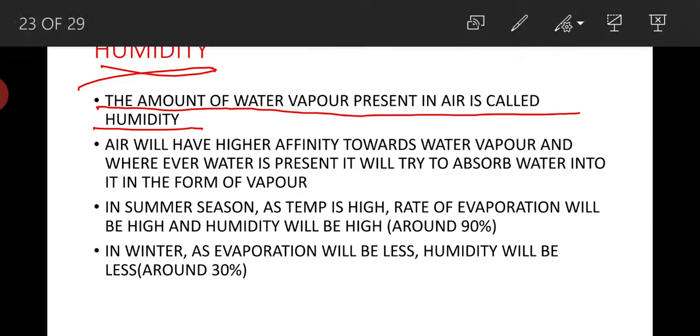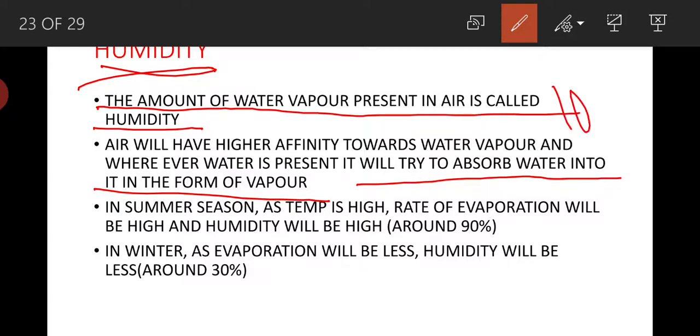Air has a higher affinity towards water vapor, and wherever water is present it will try to absorb the water in the form of vapor. This also has a limit, that is 100%.